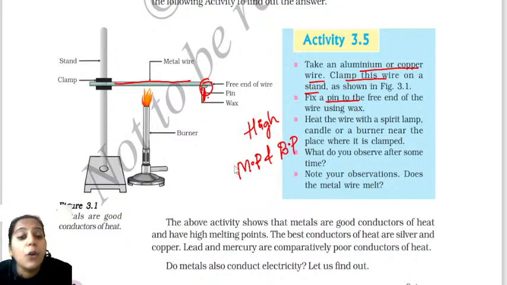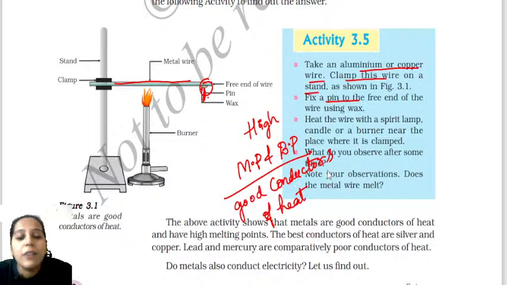And also they are good conductors of heat. So these things you learn from activity 3.5: metals are good conductors of heat. Clear? Okay, so let me now go for the next.